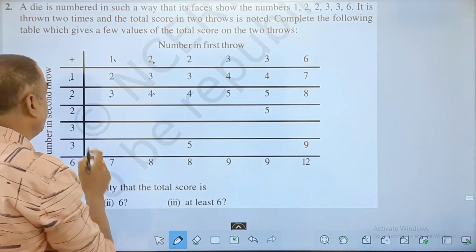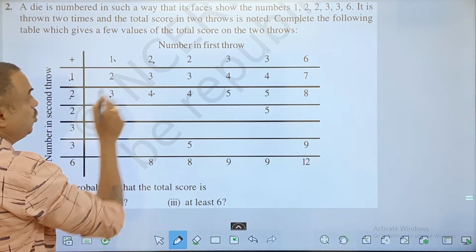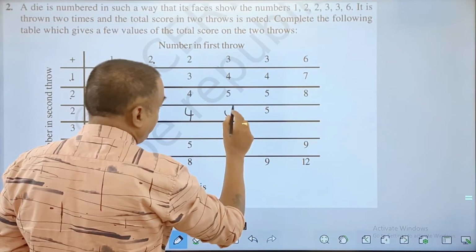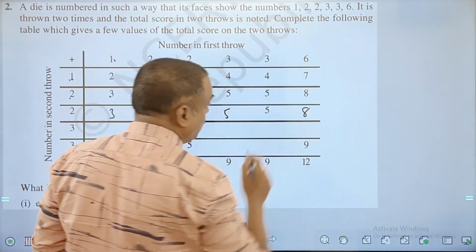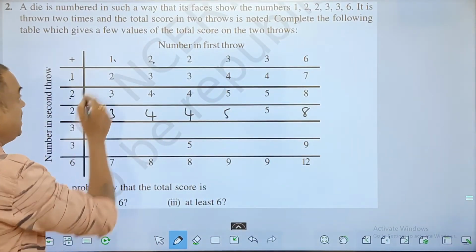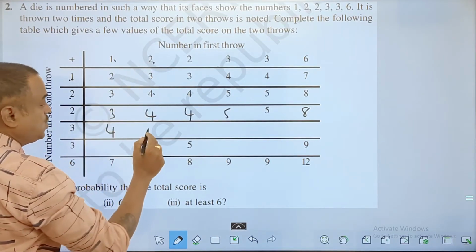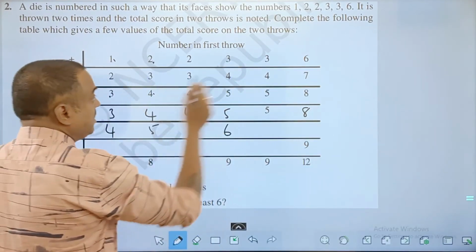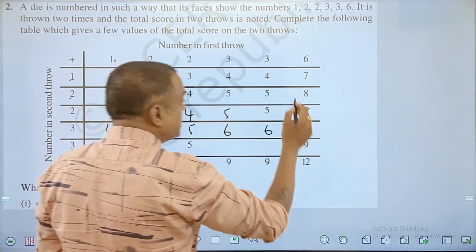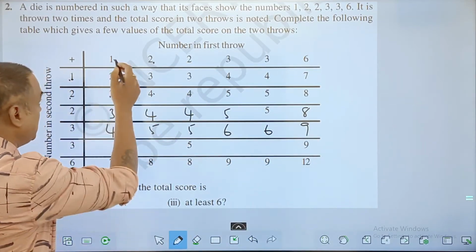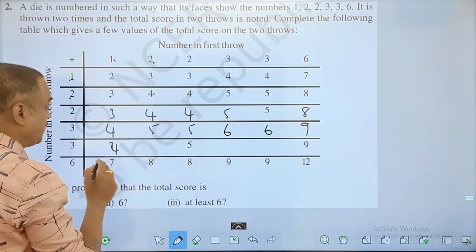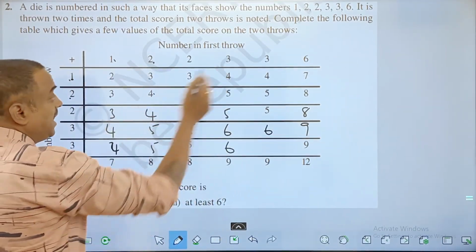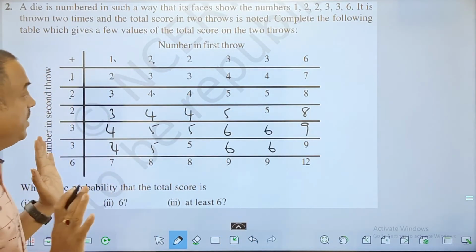So I should complete the remaining table. 2 plus 1, 3; 2 plus 2, 4; 2 plus 3, 5; 2 plus 6, 8 over here. And then 3 and 1, 4; 3 and 2, 5; 3 and 3, 6; 3 and 6, 9. What about next? 3 and 1, 4. I'm sorry, 3 and 1 is 4. 3 and 2, 5. And here, 3 and 3, 6. And the rest of the table is ready.